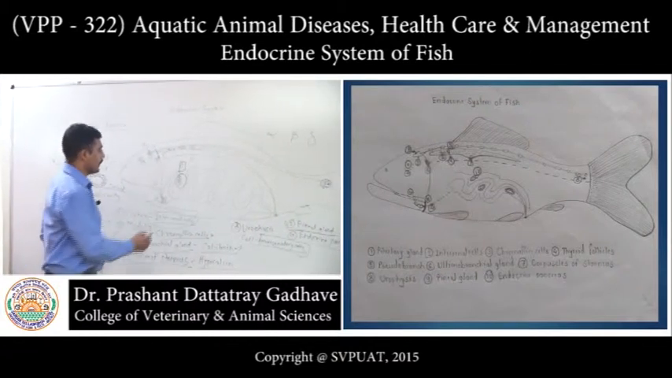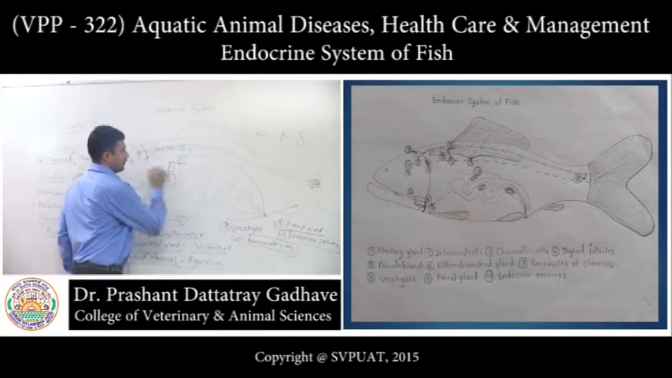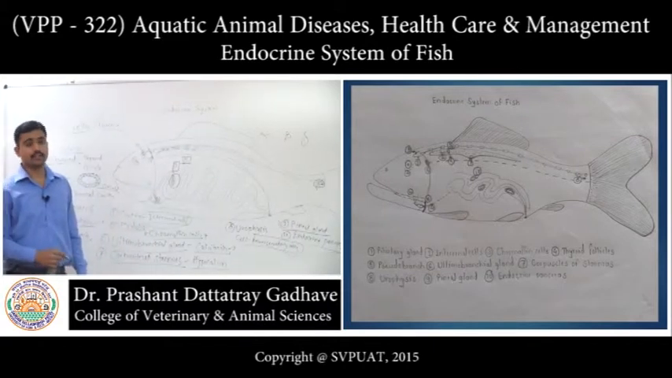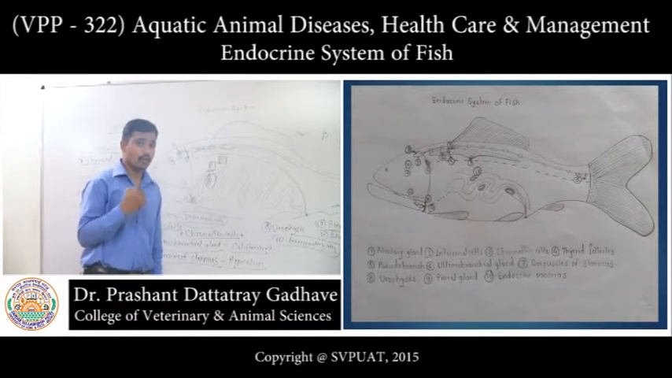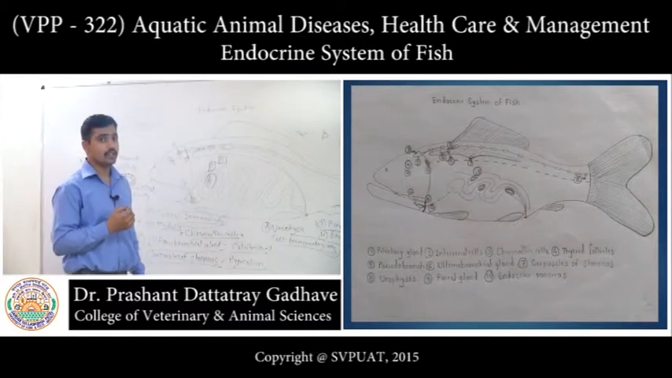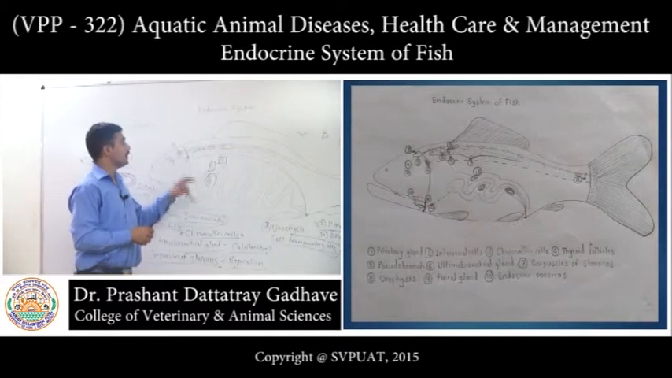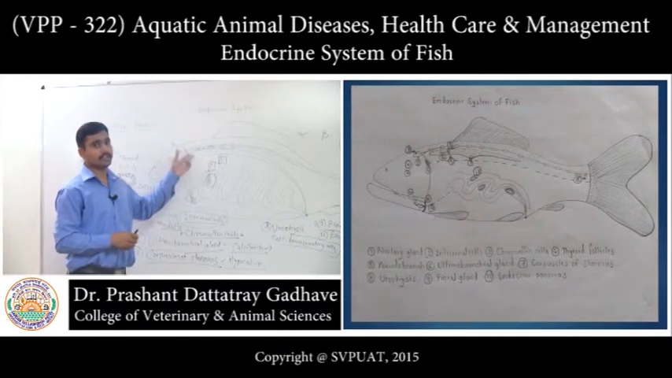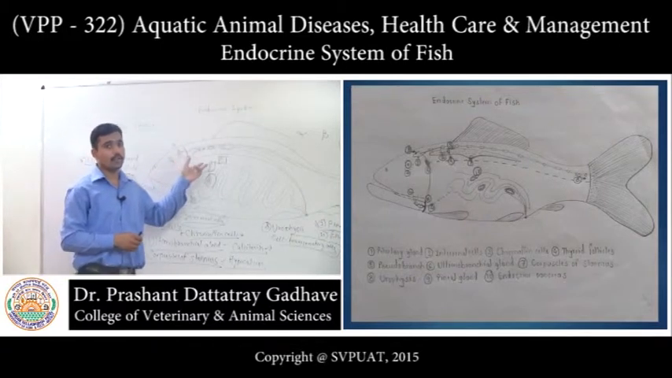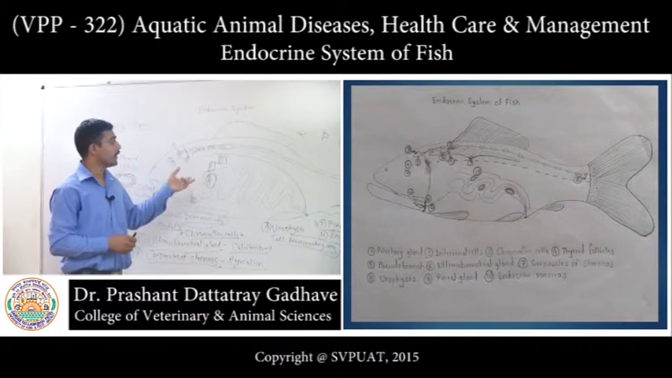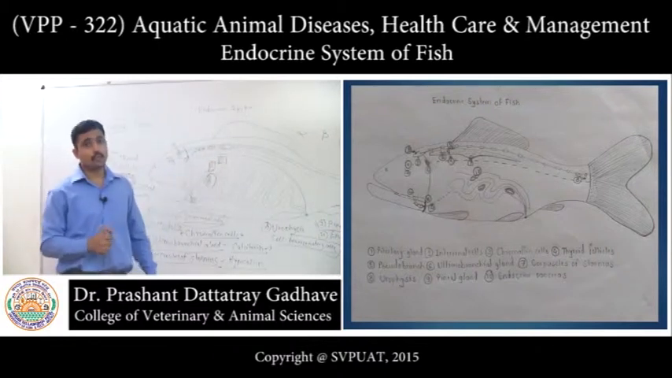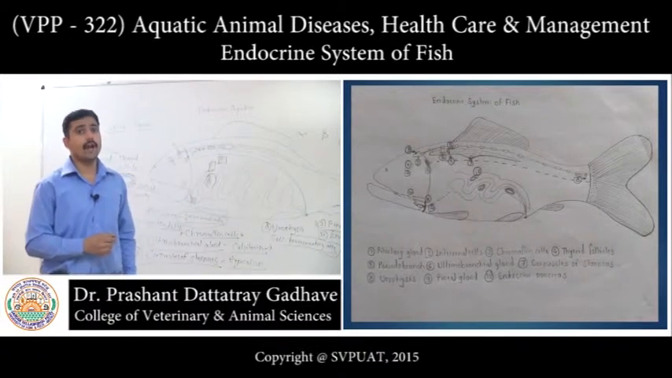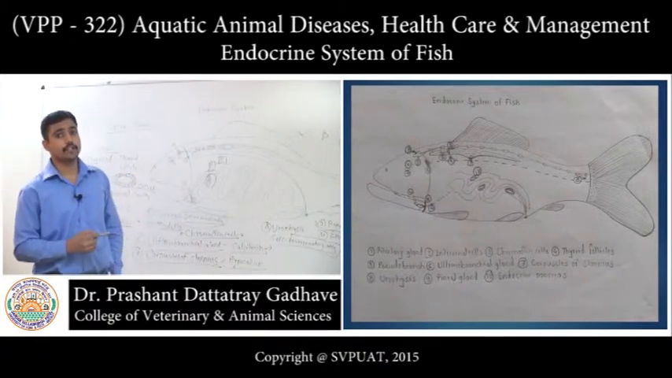Then the next gland, 11th one, is the gonads. These are the reproductive organs. Their main function is the formation of sperms if it is testes and formation of ovum if it is ovary, right? Then the additional function of this 11th gland, that is gonads, is secretion of androgen and estrogen.